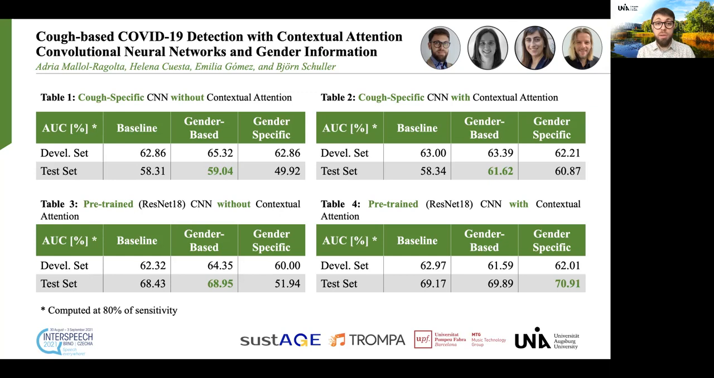Analyzing the results globally, what we observe is that the gender-based models obtained the best performances in 3 out of the 4 cases investigated. Therefore, it seems reasonable to state that gender impacts the detection of COVID-19 patients from the analysis of cough signals.